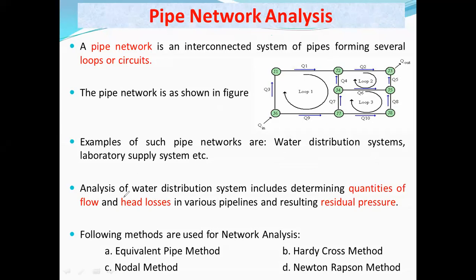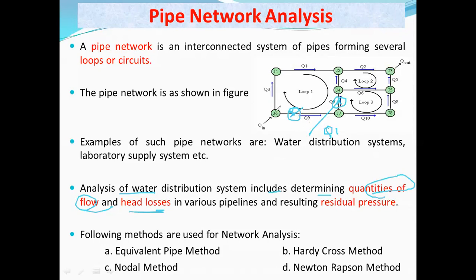So here, in case of analysis of water distribution system, what we do is the determination of quantity of flow. How much quantity of flow is taking place through a particular pipe? For example, how much discharge is flowing through this pipe? How much discharge will be there through this pipe? That is nothing but determination of quantities of flows. And head loss. What is the head loss? Loss of head taking place.